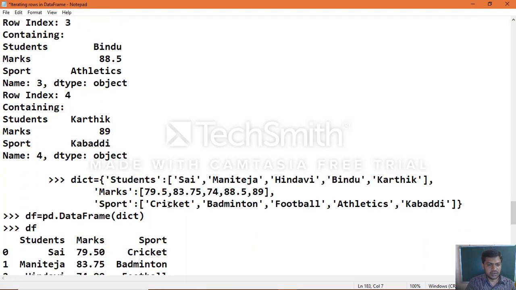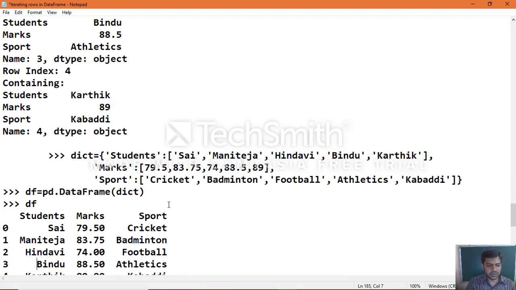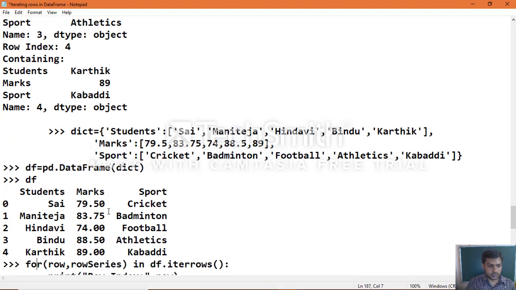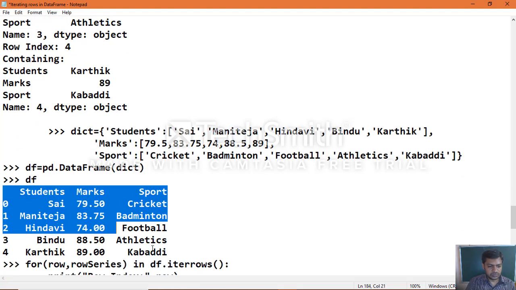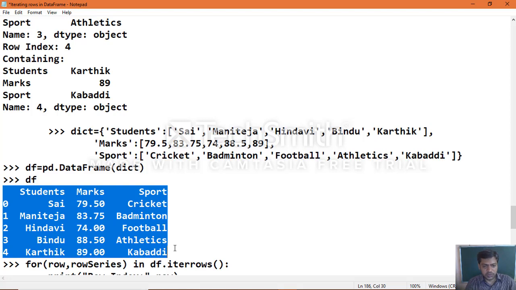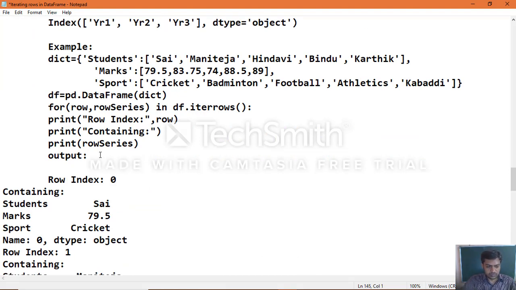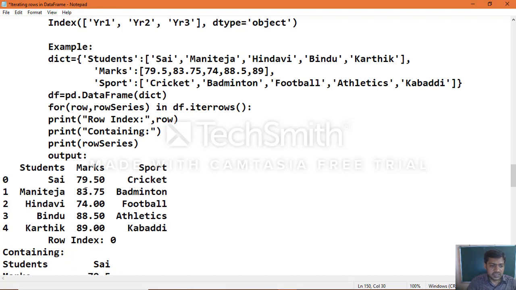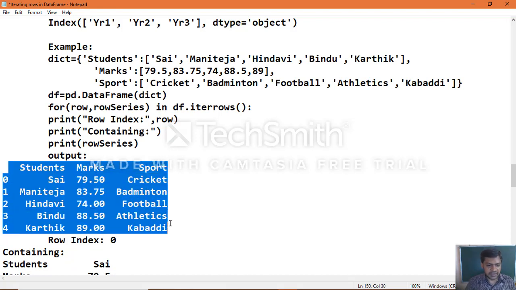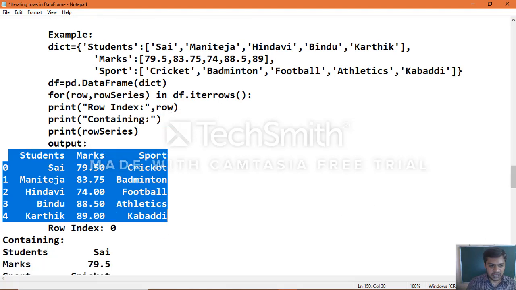In the same way, this is the output for position-wise extraction. Just take this output to understand the concept. This is the actual data frame information which contains the data you want to iterate, and we want to use the iterative loop to extract the data from the data frame object.